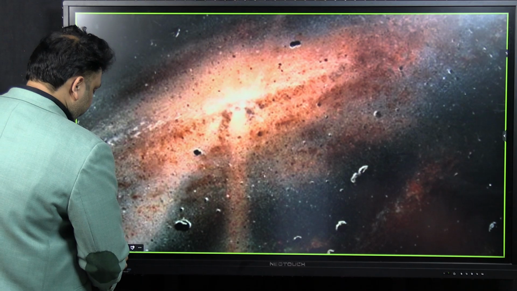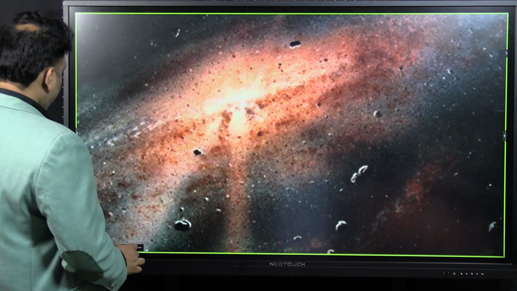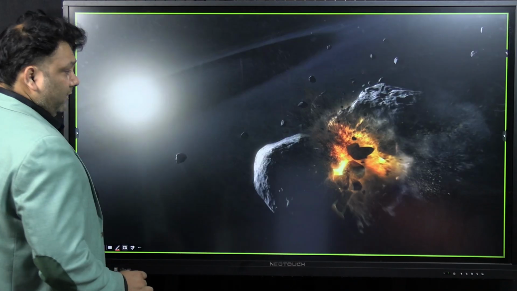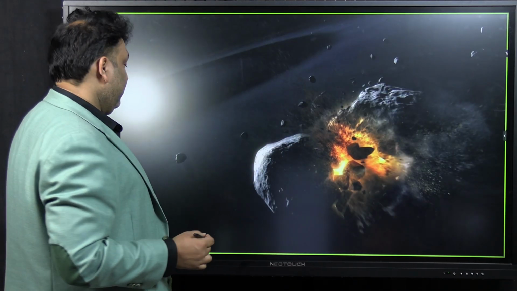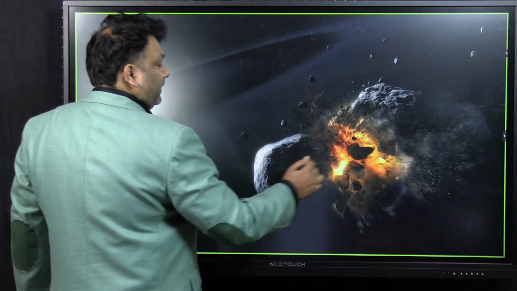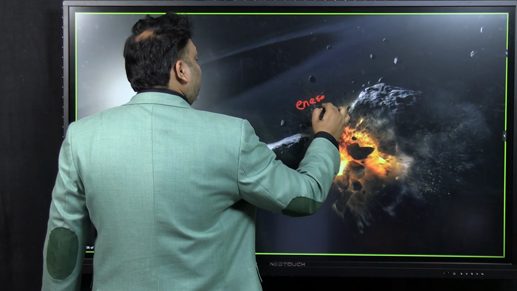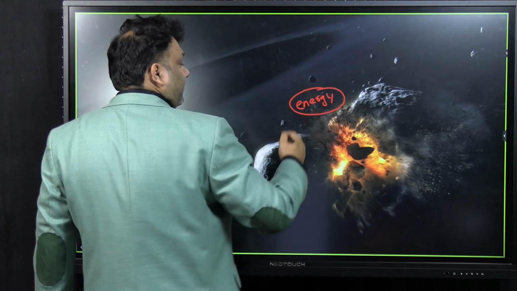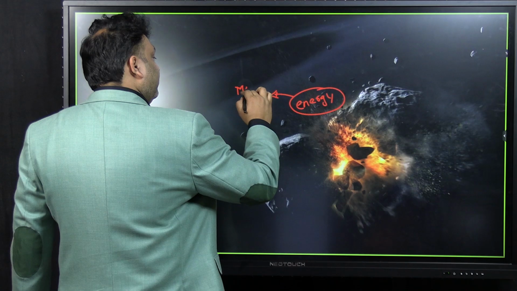Now these rocky fragments will also be attracted to each other because of gravity, and they will hit each other. When these rocks come together and hit each other, an enormous amount of energy will be released, and this energy is sufficient to melt the rocks.